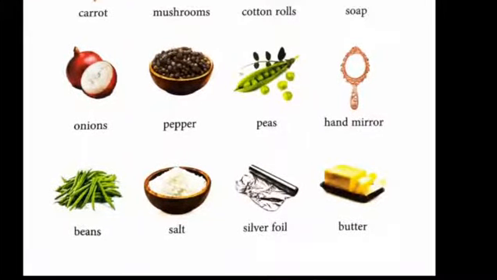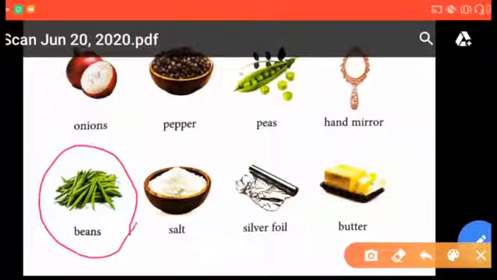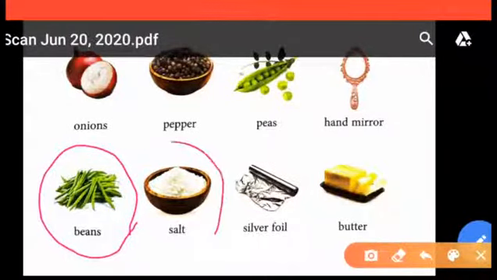Next is beans. Beans are vegetables which we use to make vegetable soup, so you have to make a circle here. Now next is salt. Salt is very mandatory while we are cooking food, so you have to make a circle here. It gives taste to vegetables.